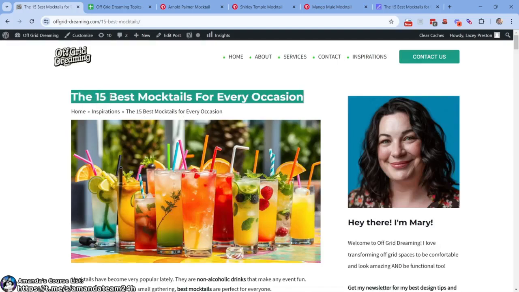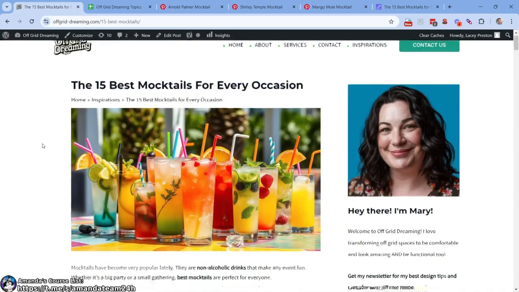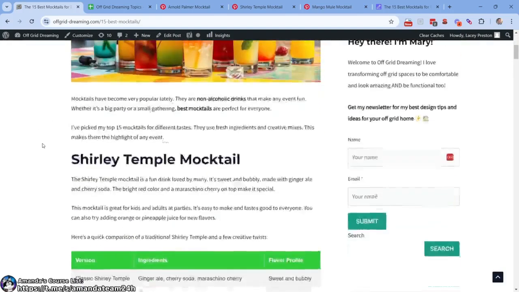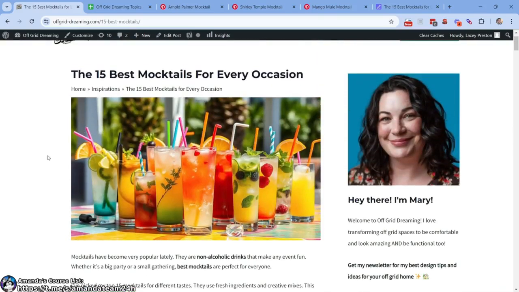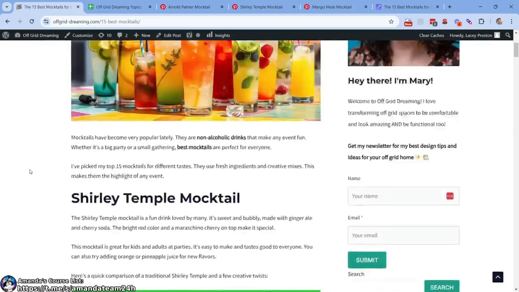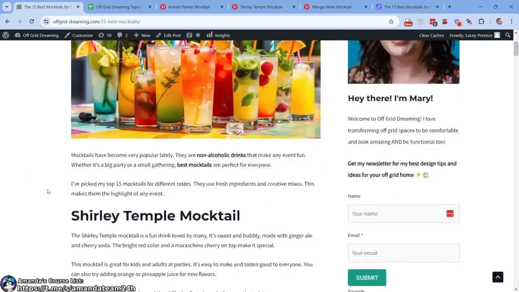Okay, there we go. The 15 best mocktails for every occasion. This is straight from SEO writing.ai. Looks great. I really like the featured image here for the blog. That works really well. I'm not going to draw up something like that for Pinterest. Maybe I will, but it's going to be a long way. So this works well, renders nice.